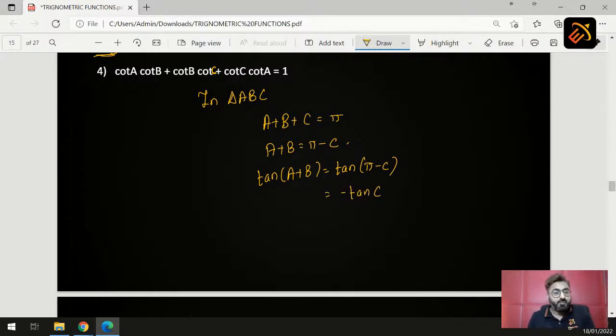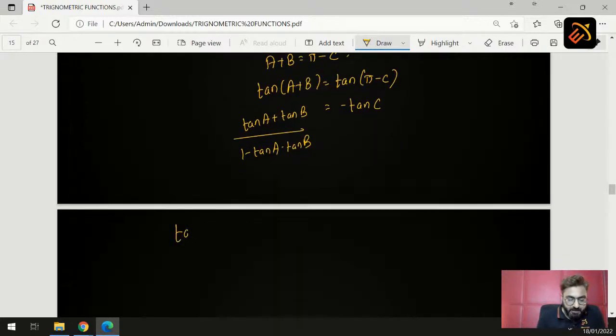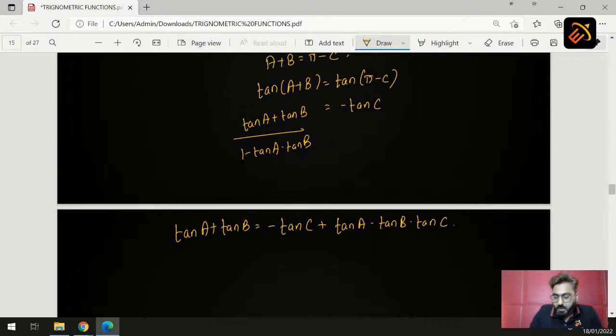And what is the tan A plus B formula? It is tan A plus tan B upon 1 minus tan A into tan B. Now let us rearrange these terms. So we get tan A plus tan B is equal to minus tan C plus tan A into tan B into tan C. Once you get everything in terms of tan, what is the next step?